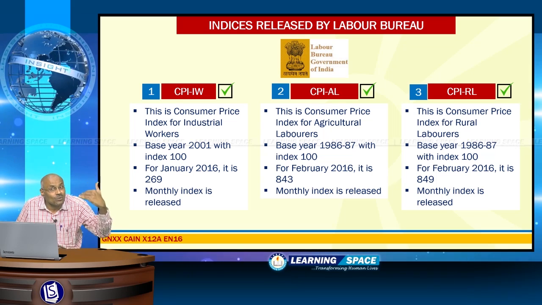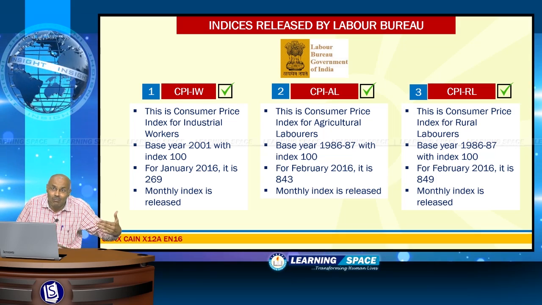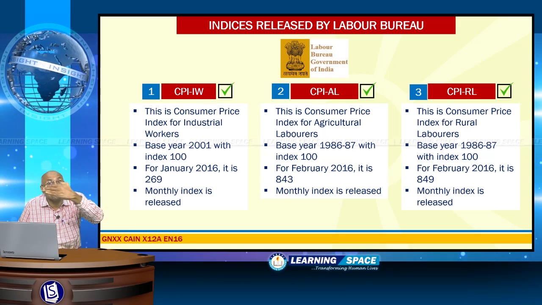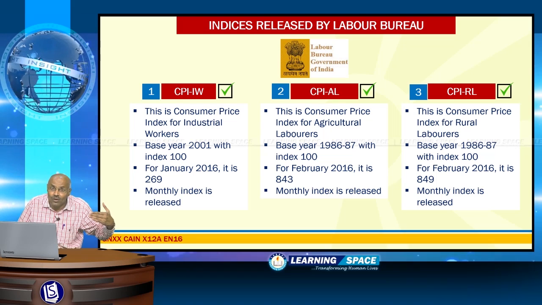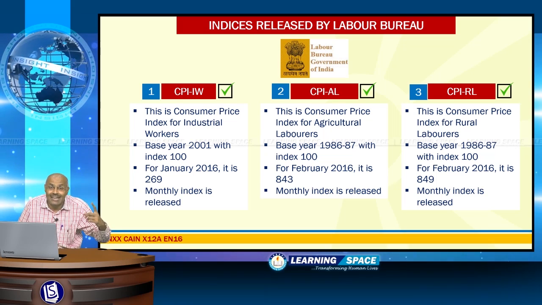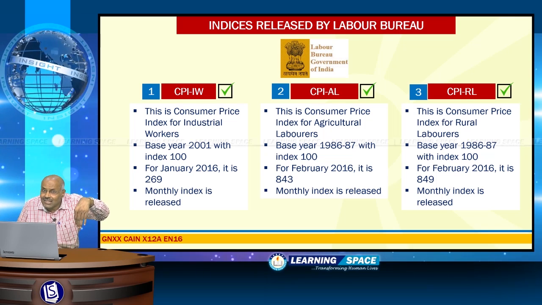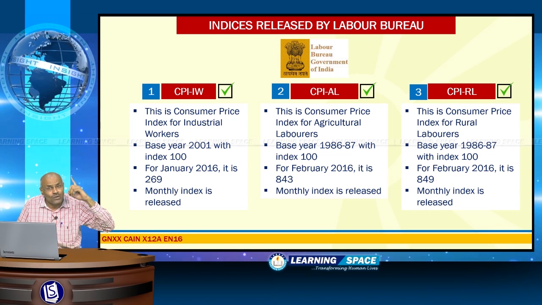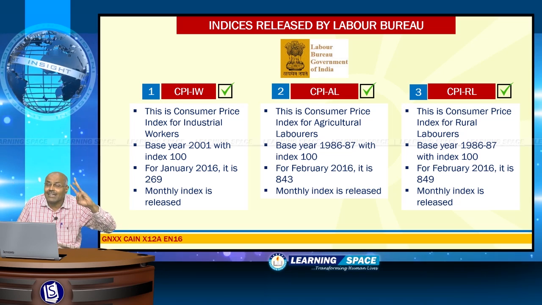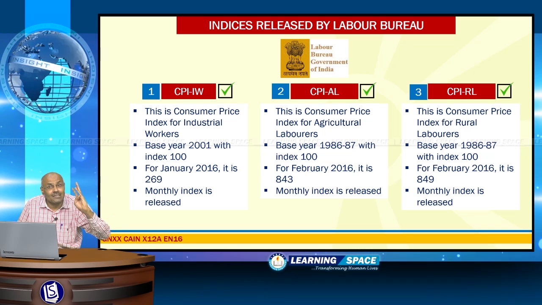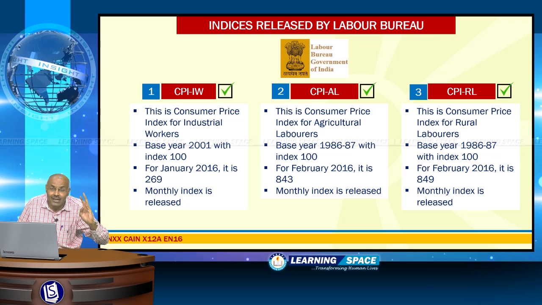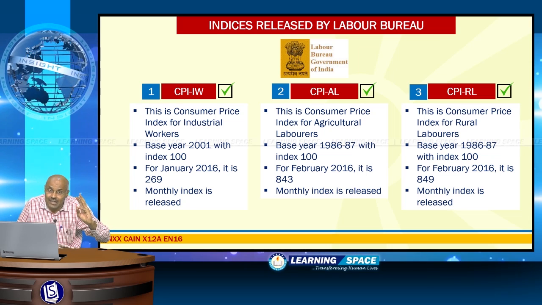So, Labour Bureau releases CPI-IW, CPI-AL, CPI-RL. These things please don't forget. But the overall Consumer Price Index is released by the Central Statistics Office. These things please don't forget. And if you look at the Central Statistics Office, it releases 3 indices. One is GDP, second one is CPI, third one is Index of Industrial Production.